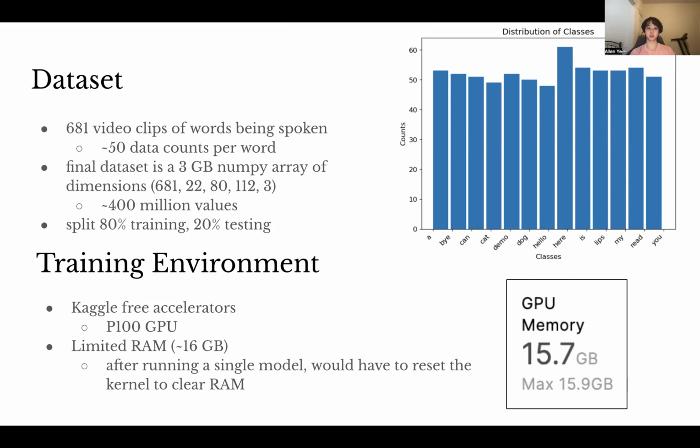And for the training environment, I used Kaggle since it has free accelerators, and the one I used was a P100 GPU. However, the problem with Kaggle is that it had a RAM limitation of around 16 gigabytes, which is pretty small, and this meant that after running my model a single time, I would have to reset the entire kernel to clear the RAM. And this definitely was very time consuming and unfortunate.